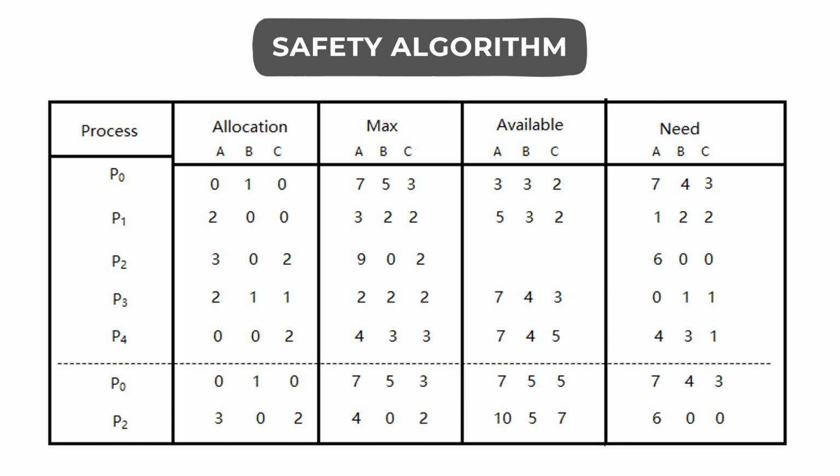After all the processes' execution is completed, the available resources are equal to the number of instances of each resource type which are connected to the system. So this is about the banker's safety algorithm.